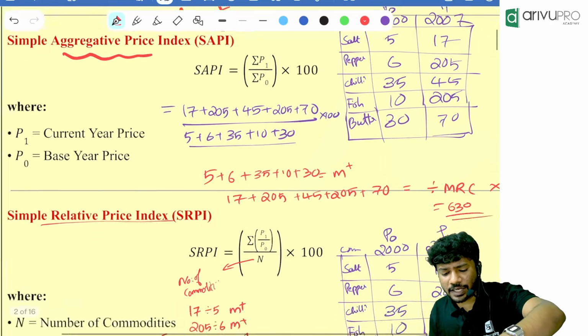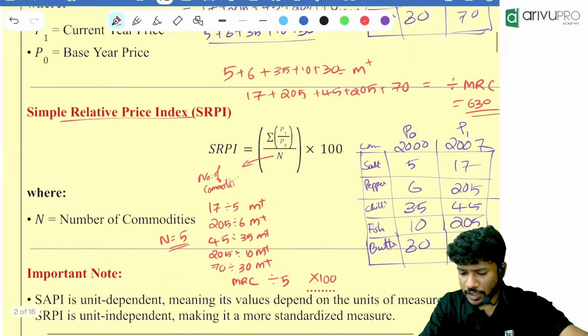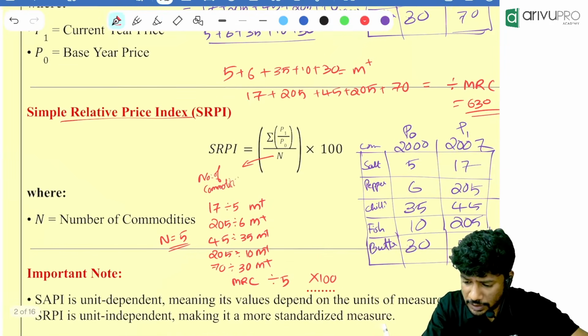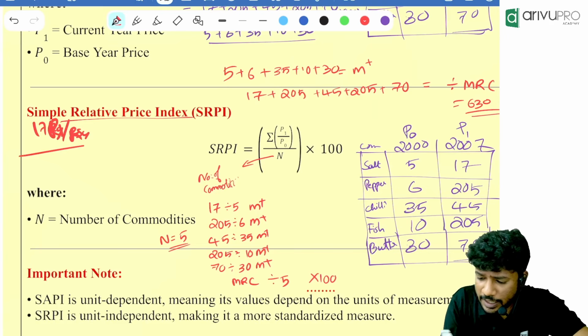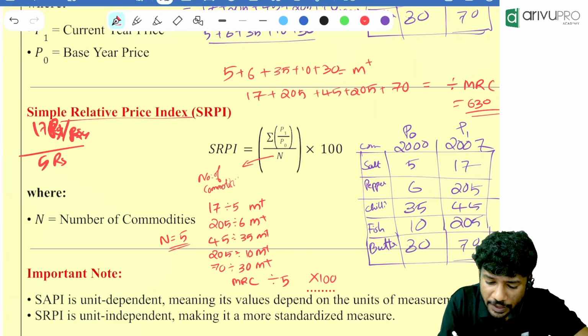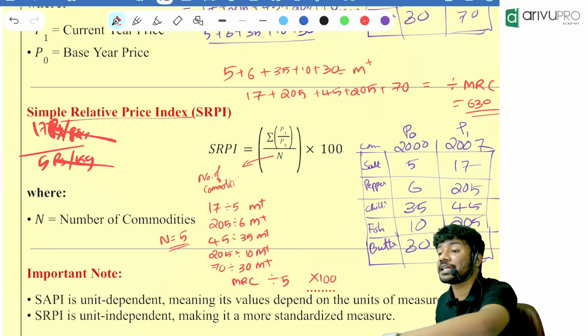While in SRPI, look here. P1 by P0. Salt is there: 17 rupees per kilogram divided by 5 rupees per kilogram. That means rupees per kilogram will get cancelled off.